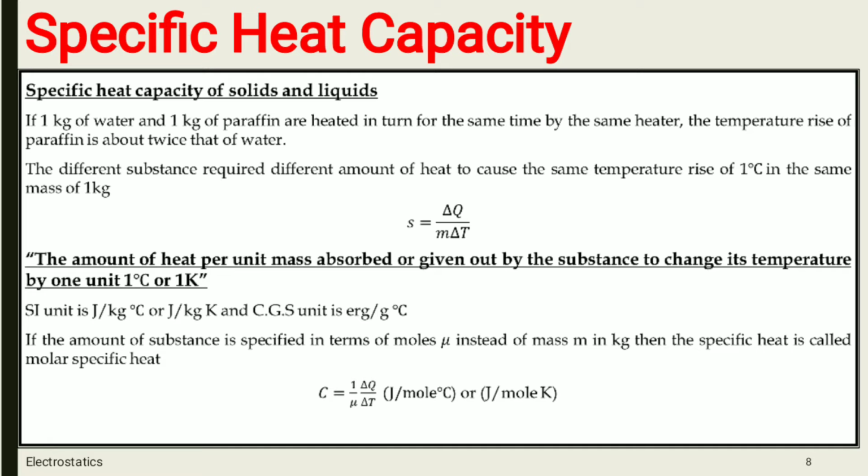It means different substances require different amounts of heat to cause the same temperature rise of 1 degree Celsius in the same mass of 1 kg. As you can see, the heater gives an equal amount of heat energy to each liquid, yet different substances require different amounts of heat.